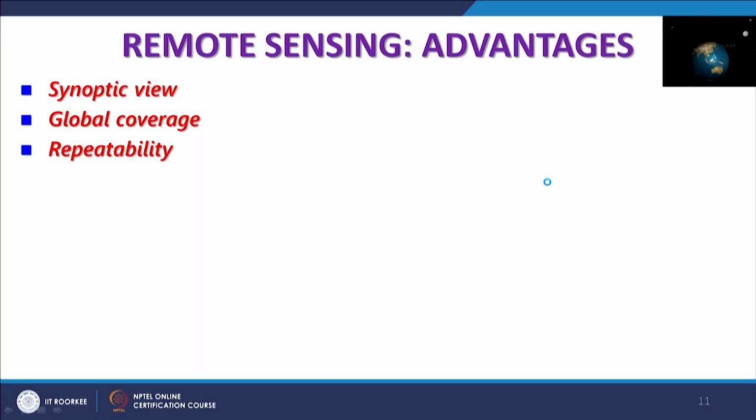Repeatability, that is another best advantage of satellite based remote sensing, that each satellite will be revisiting the same part of the earth maybe after a few hours, like in the case of NOAA AVHRR, or maybe after 30 days, 16 days, 18 days, depending on the resolution and depending on the distance from the earth. So this repeatability is another best advantage of satellite based remote sensing. So you can have coverage like that.